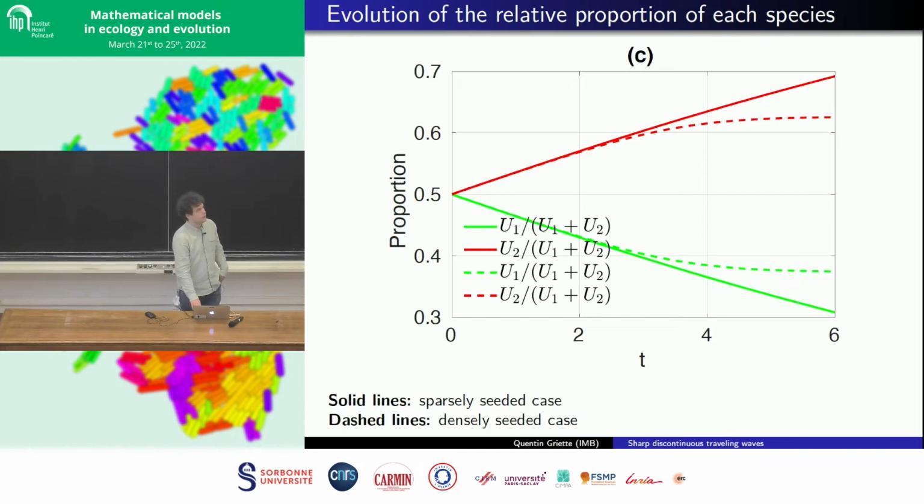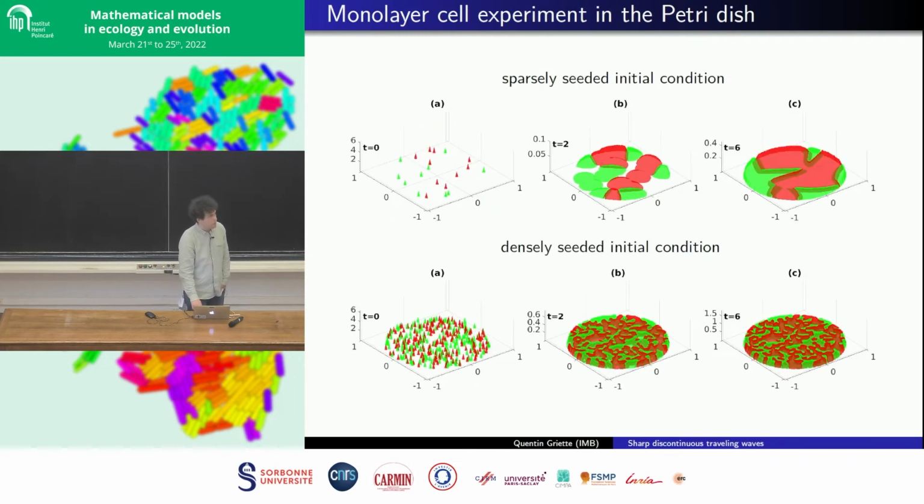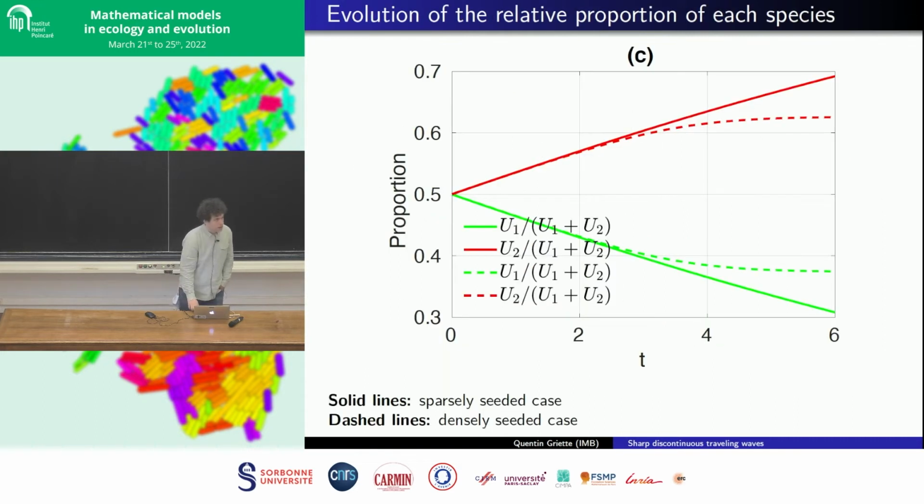So here the solid lines correspond to the sparsely seeded case, and dashed lines correspond to the densely seeded case. So sparsely seeded is the top one, and densely seeded is the bottom one. And so we have a way of comparing the evolution of the proportion in the two cases.